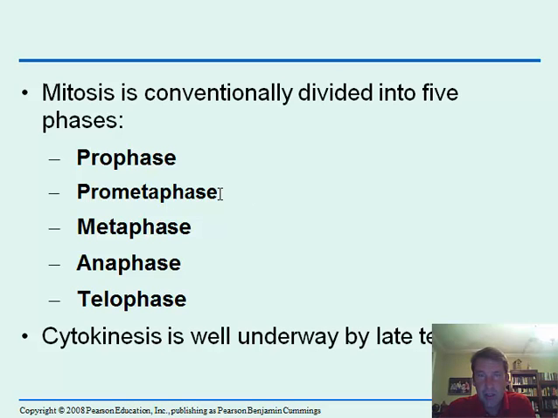Your book has thrown another one in here, called prometaphase. Generally it's just pro, meta, ana, tele. Your book has an in-between phase that they've shown in here called prometa. But the prophase is the first phase of mitosis, and then we move into metaphase, and then we have anaphase, and then we have telophase. All of these are about what's going on with the chromosomes.